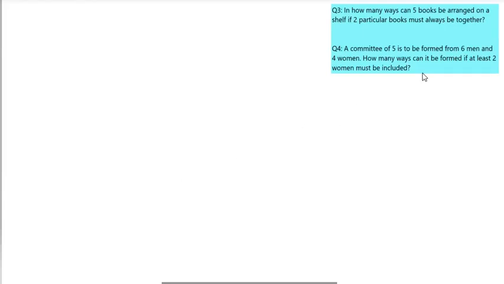Question 4. A committee of 5 is to be formed from 6 men and 4 women. How many ways can it be formed if at least 2 women must be included? So now we are talking about selection, meaning that what we're dealing with here is combination.